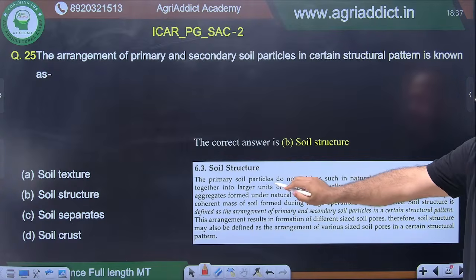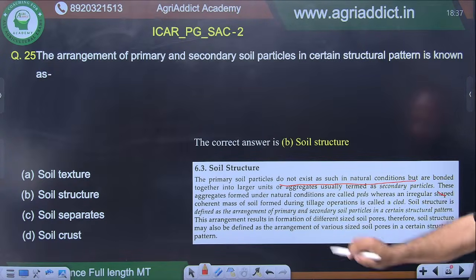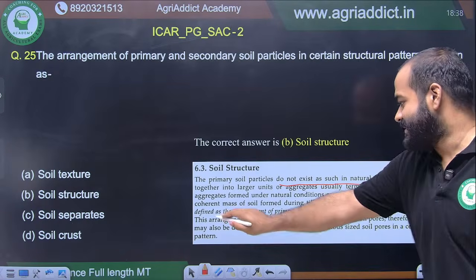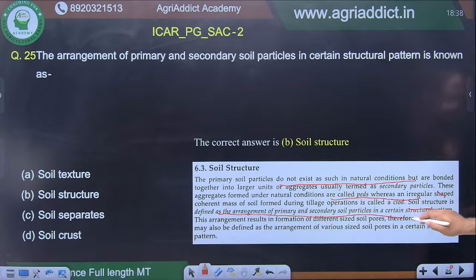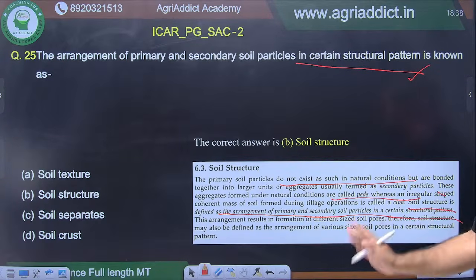The primary soil particles do not exist as such in natural conditions. These aggregates formed under natural conditions are called peds. Soil structure is defined as the arrangement of primary and secondary soil particles in certain structural pattern. Right? There is no doubt here. Moving on.